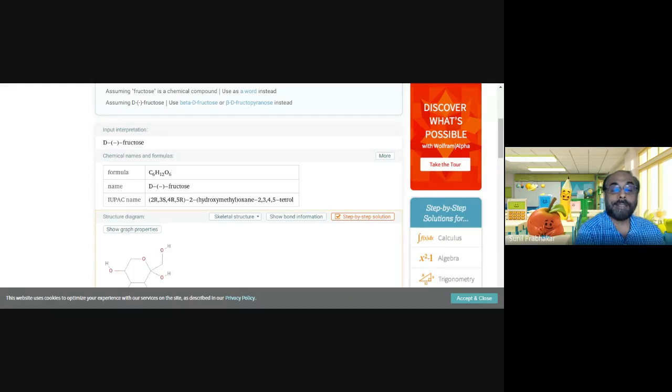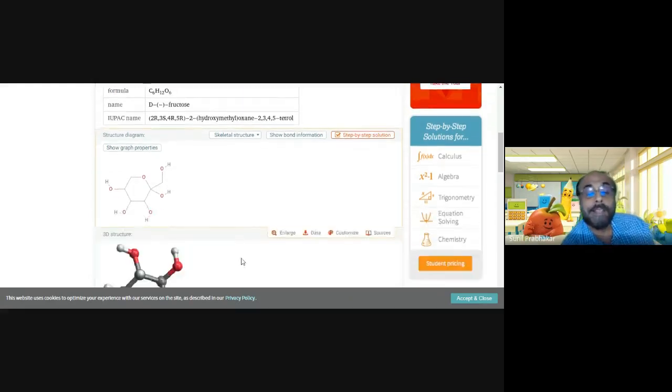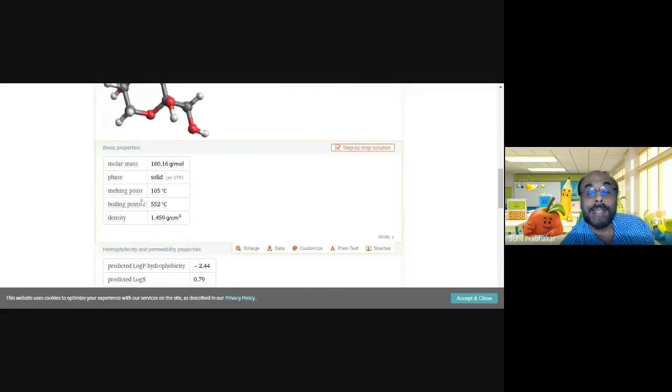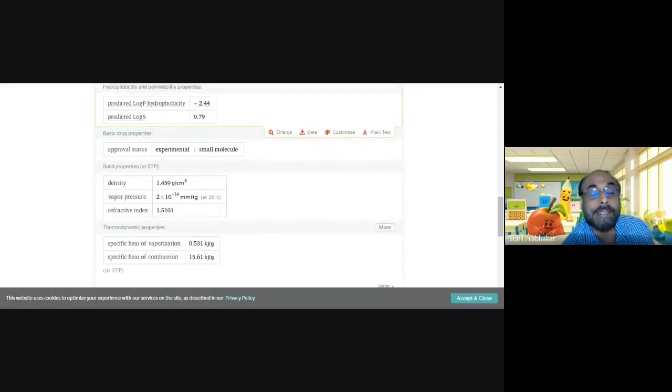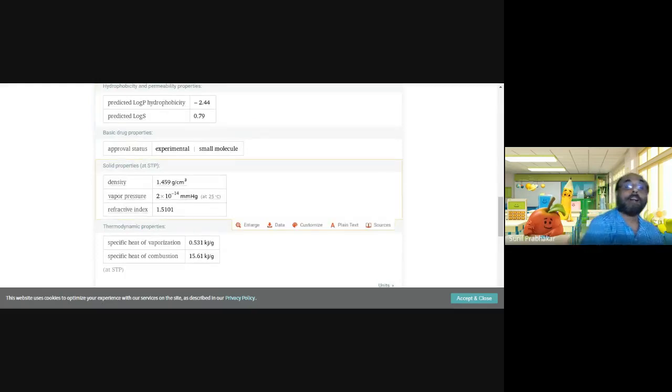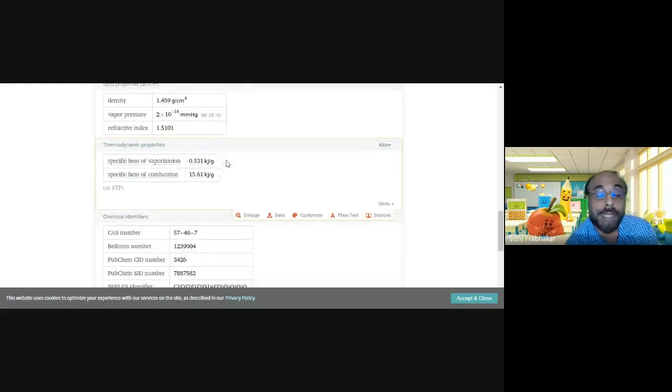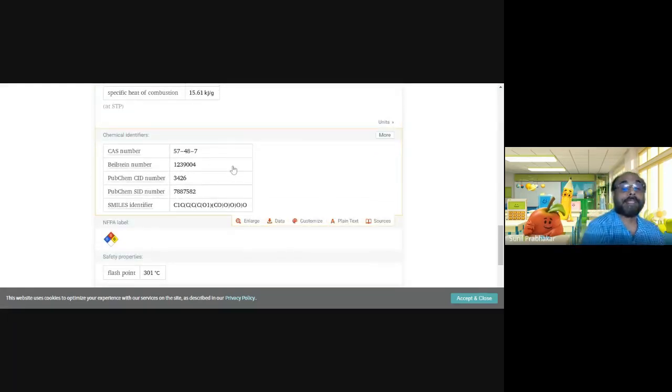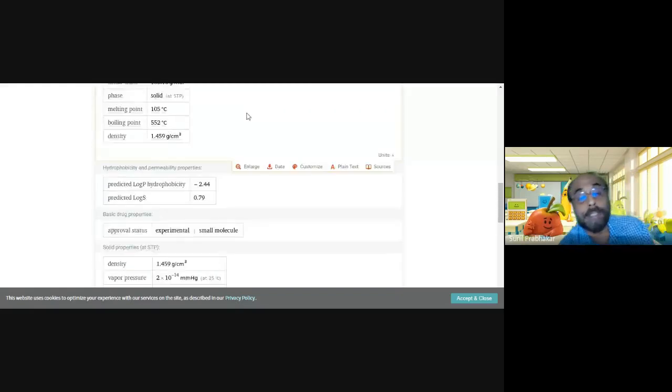Fructose: formula, name, IUPAC name, graph, 3D structure of the molecule, molar mass, phase, melting point, boiling point, density, predicted log P, hydrophobicity, predicted log S, approval status, vapor pressure, refractive index, lots of things. CAS number. So you can have a lot of information about the chemical properties of this compound.